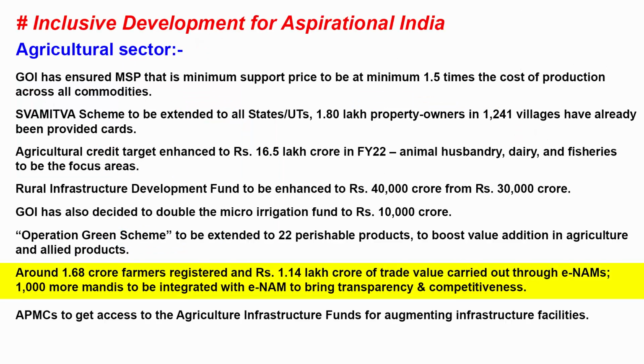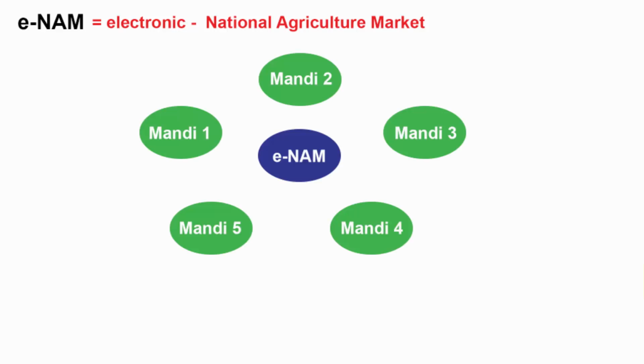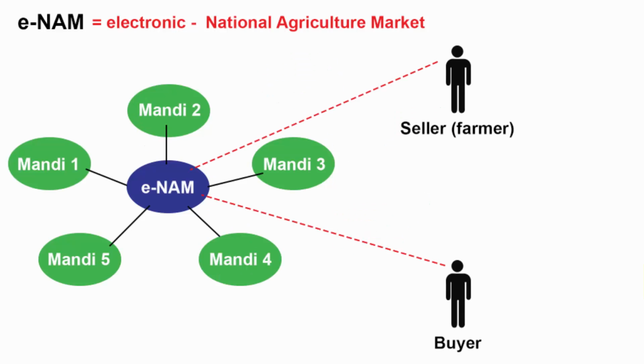Let's go to the next point. Around 1.68 crore farmers registered and rupees 1.14 lakh crore of trade value carried out through e-NAMs. 1,000 more mandis to be integrated with e-NAM to bring transparency and competitiveness. e-NAM is an online trading platform for agricultural commodities in India. It basically creates a network of existing mandis on an online market platform. From here, buyers, which are consumers, and sellers, which are farmers, and traders can discover better prices.